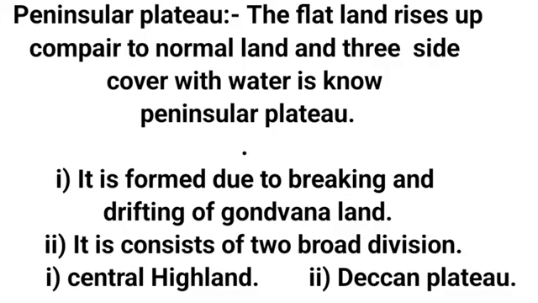The flat land raised compared to normal land, and covered on three sides with water, is known as peninsula. It is formed due to breaking and drifting of Gondwana land. It consists of two broad divisions: Central Highland and Deccan Plateau.